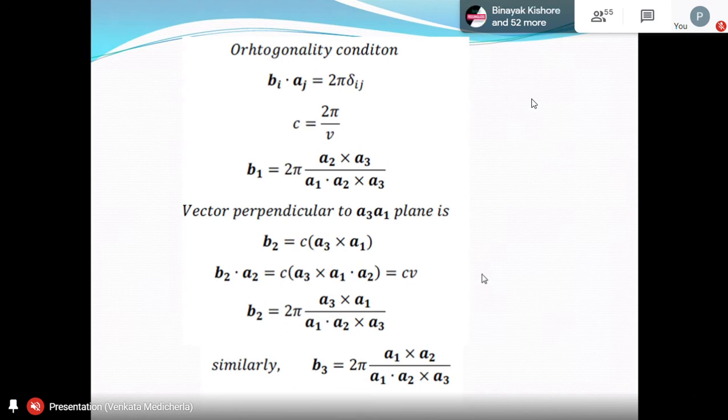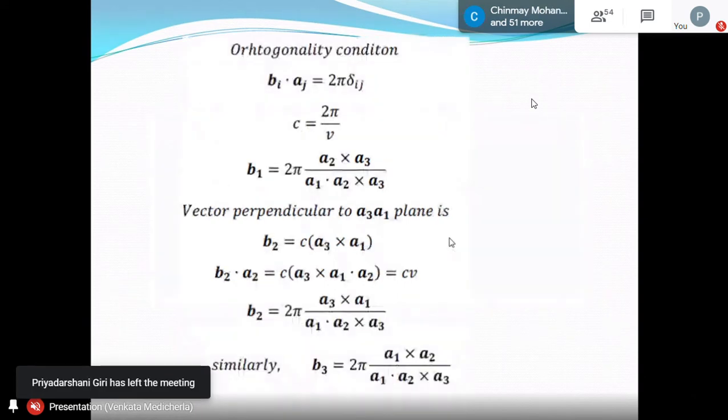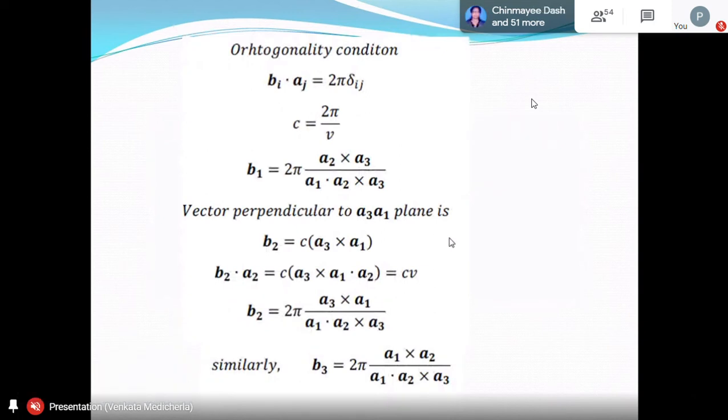Now, just go back once, where B1 dot A1 was called C into V. But now B1 dot A1 is 2 pi. So C becomes B1 dot A1 by V, and B1 dot A1 is nothing but 2 pi from the orthogonality condition, so C is 2 pi by V. What is V?